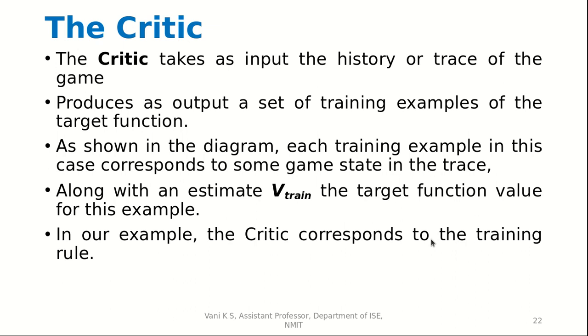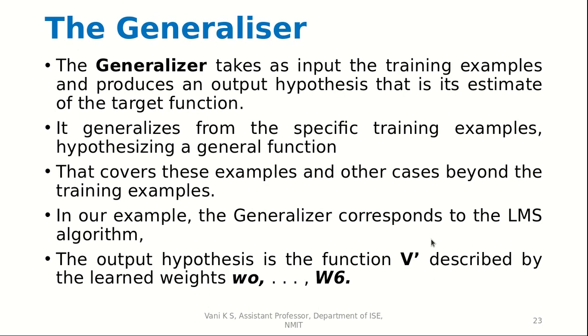Then comes the generalizer. The generalizer takes as input the training examples and produces an output hypothesis that is its estimate of the target function. It generalizes from the specific training examples, hypothesizing a general function that covers these examples and other cases beyond the training examples. In our example, the generalizer corresponds to the LMS algorithm.